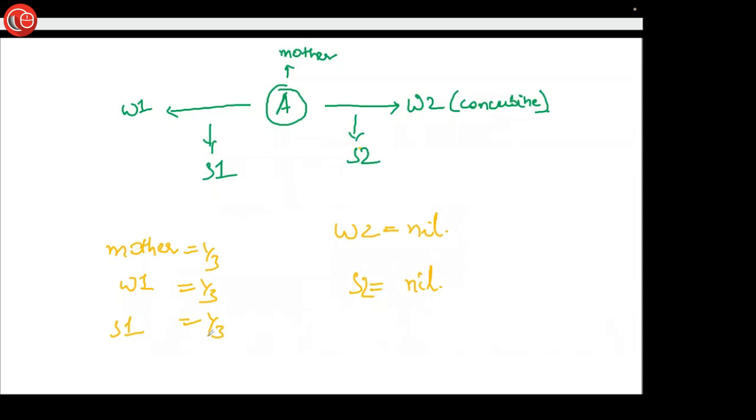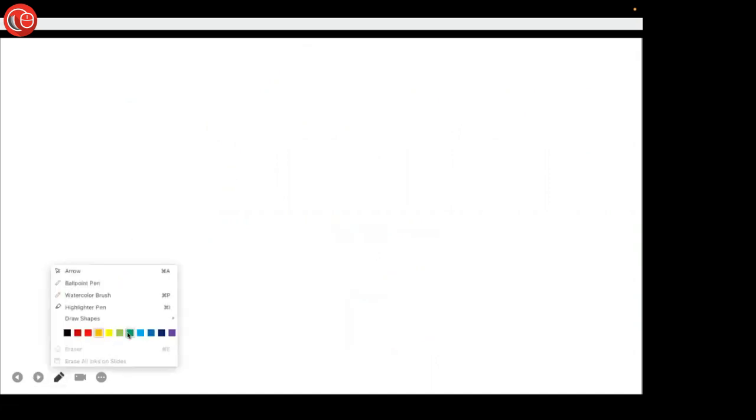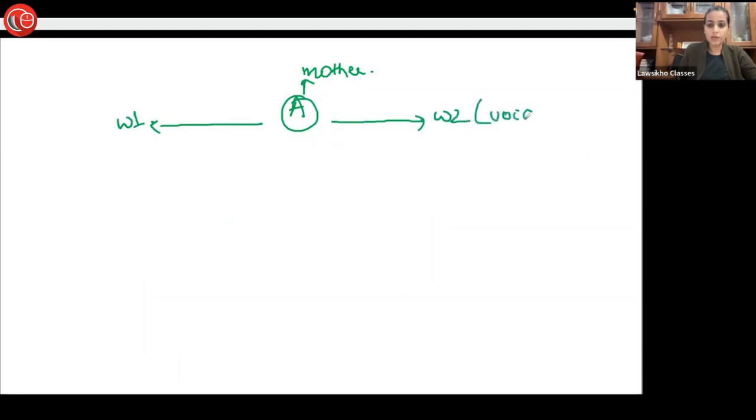Any doubts? No. Let's move forward. We have A, we have his mother, we have W1, we have W2, and she is a wife of void or voidable marriage. We have son 1 and we have son 2.